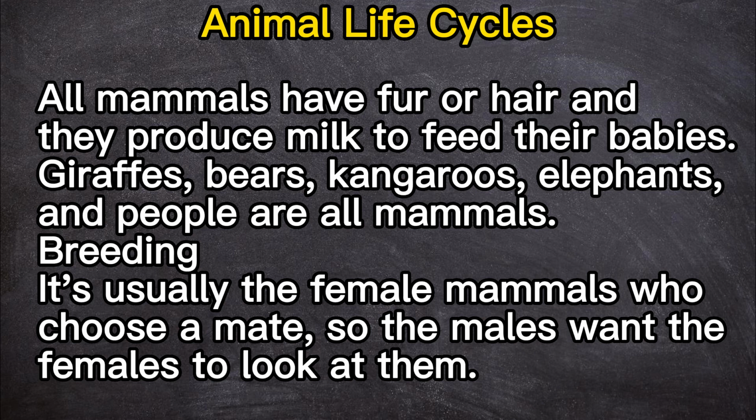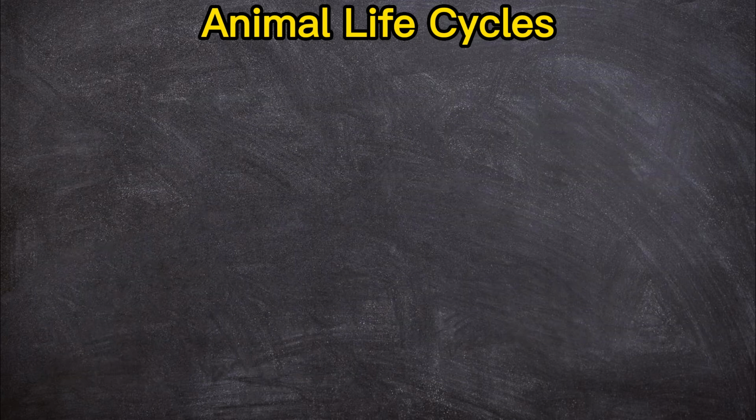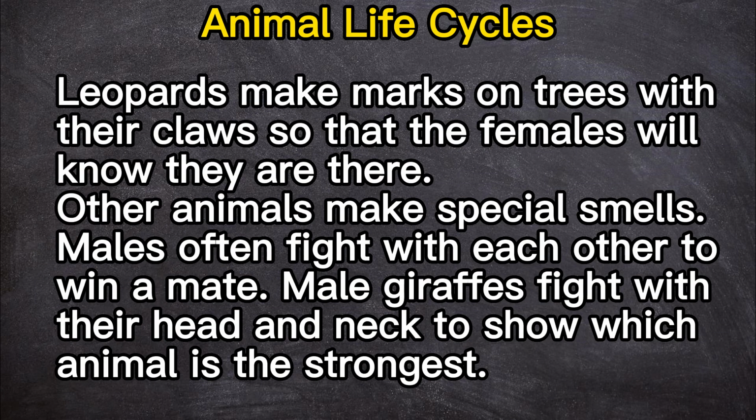Breeding. It's usually the female mammals who choose a mate, so the males want the females to look at them. Leopards make marks on trees with their claws so that the females will know they are there. Other animals make special smells.